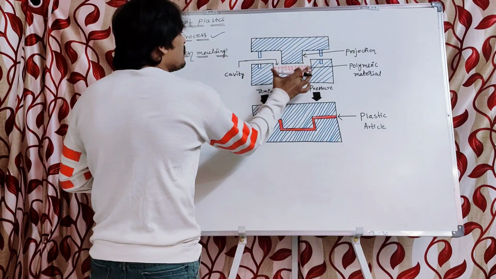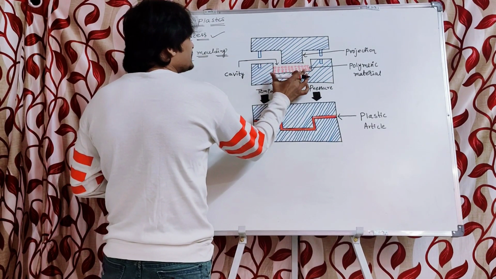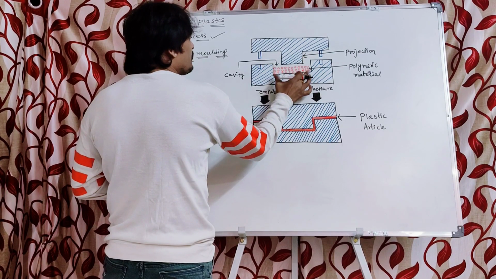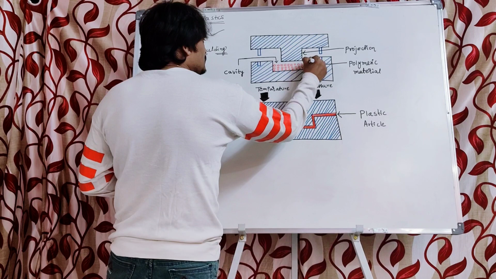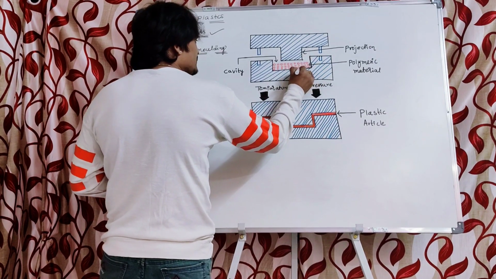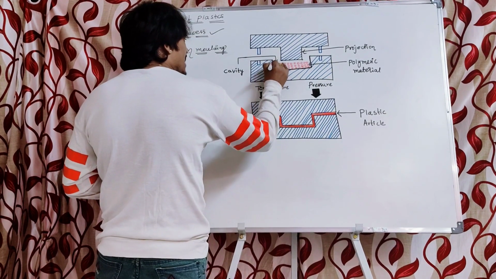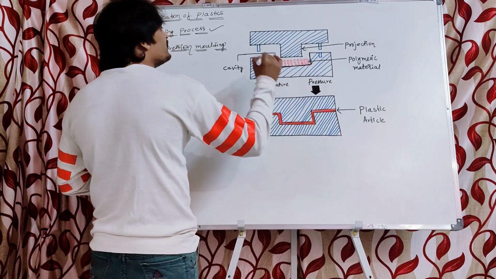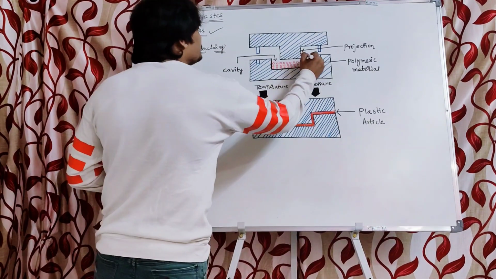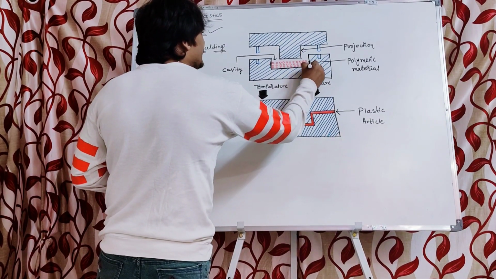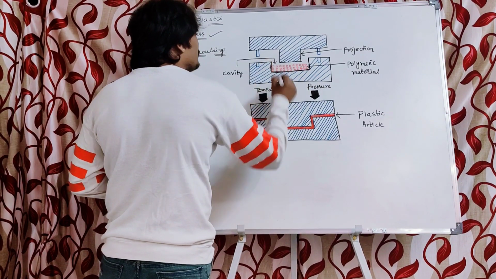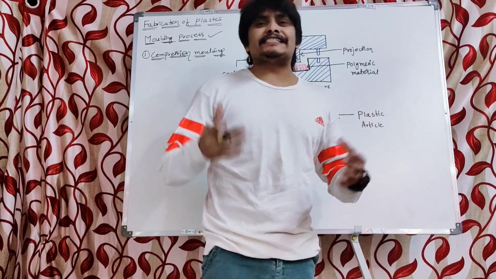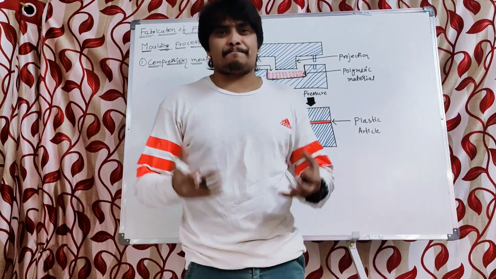First and foremost, let us emphasize the lower mold. The lower mold contains the cavity. This is the cavity space, in the shape of the article to be molded. For example, let us say that we need a bucket shape.